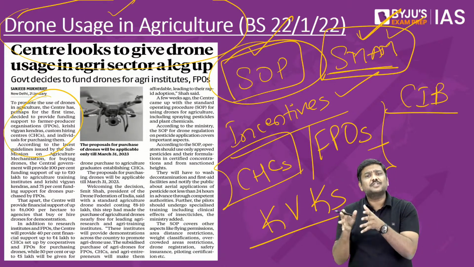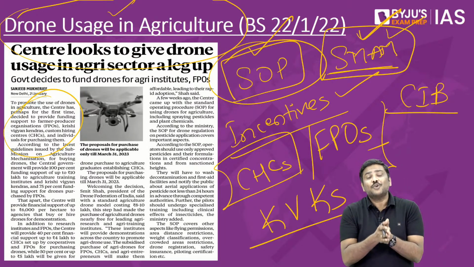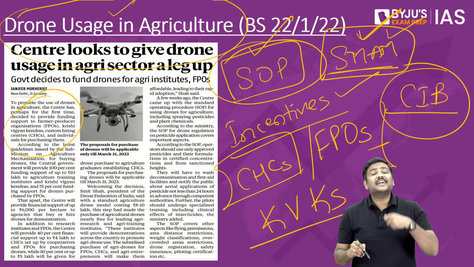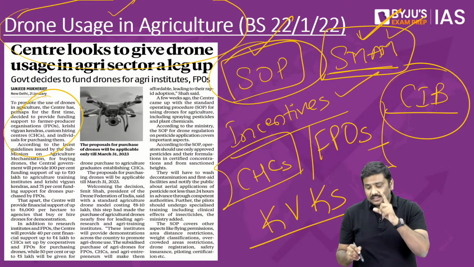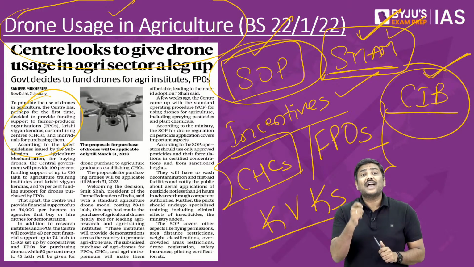Generally you don't come across this particular authority for UPSC, but suddenly because of these SOPs, the Central Insecticides Board will come into the picture, and this is a statutory body. I repeat, CIB is a statutory body.